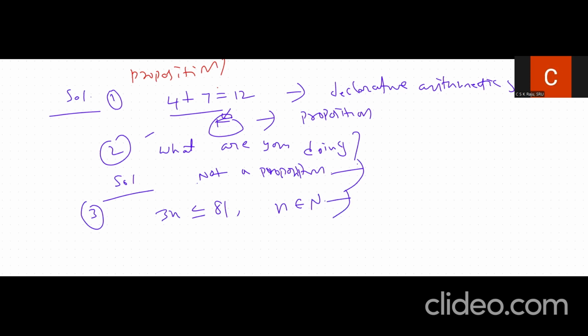So in this sentence, if you see, n is not fixed exactly. So that means that we do not have any kind of truth value. Until and unless you know the n value exactly, we can say that it is true or false. But until then, we just say generally, so it is actually an open sentence. We do not have a closed form of sentence, like exactly fixed values of n. So therefore, this is also not a proposition.